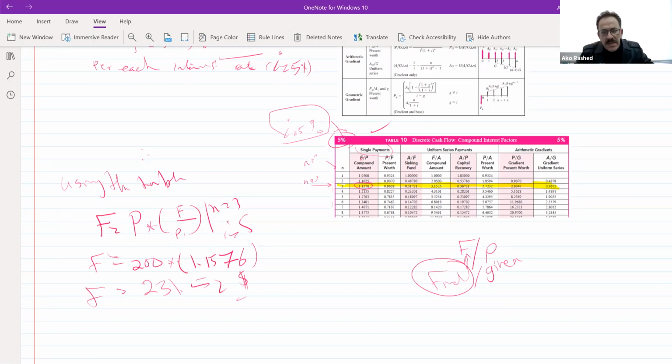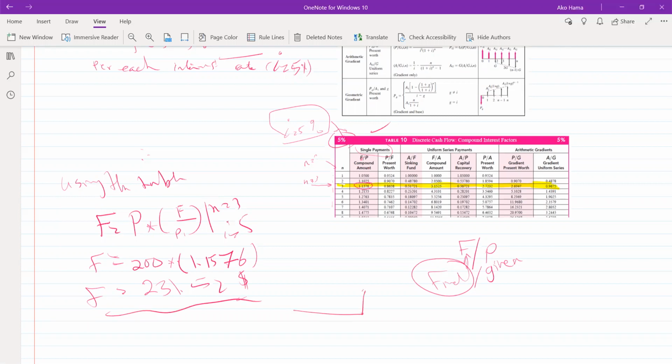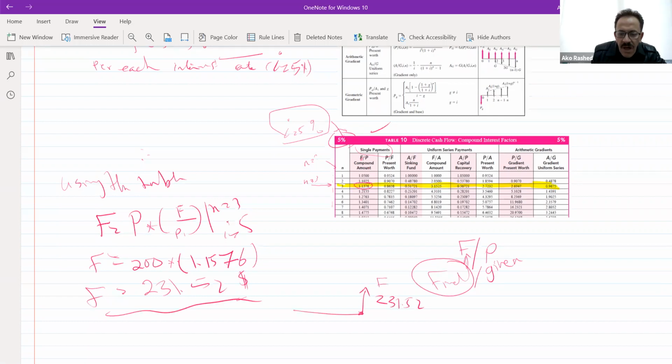Now, if I have, for example, $231.52 now, it means I'm looking for how much needs to be invested to have $231 now, for N equal to 3 years and I equal to 5.